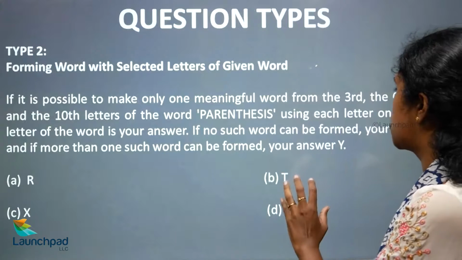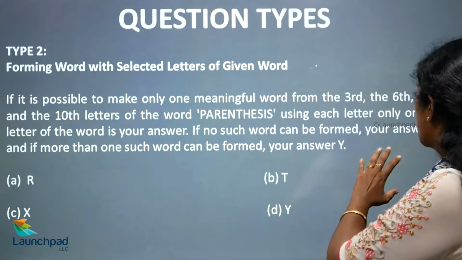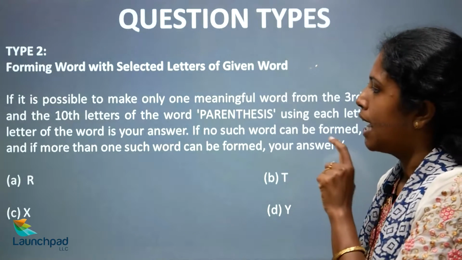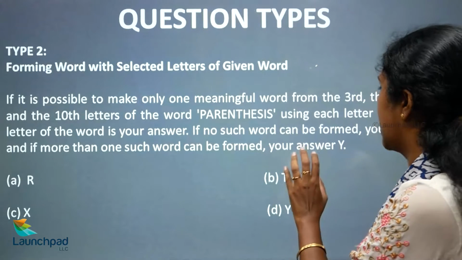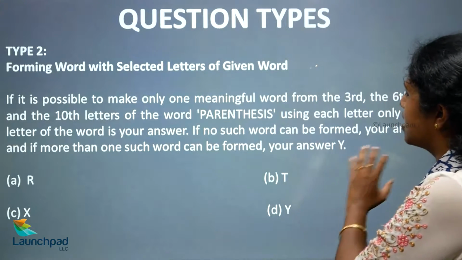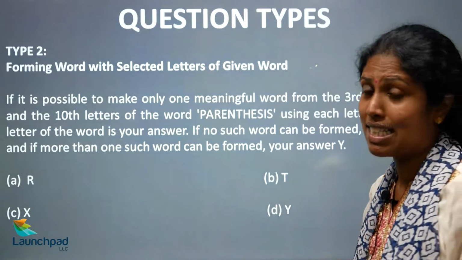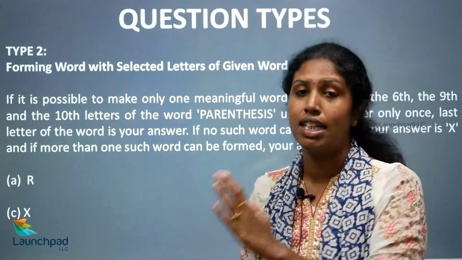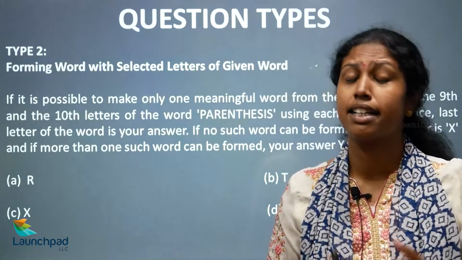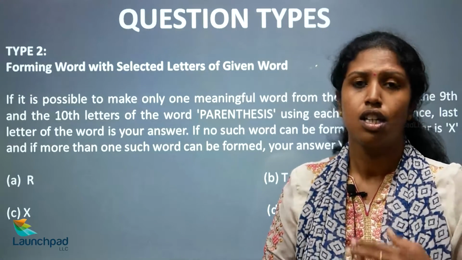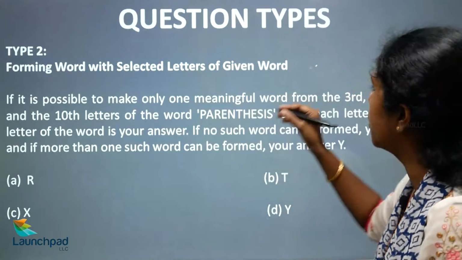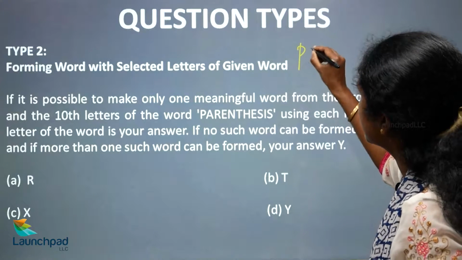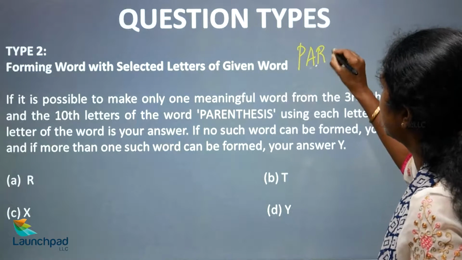If no such word can be formed, your answer is X. And if more than one such word can be formed, your answer is Y. So this question involves a lot of logical thinking and a lot of concentration. So you have to fragment it and go step by step. So first let us take the word. So what is the word that is given? It is PARENTHESIS.